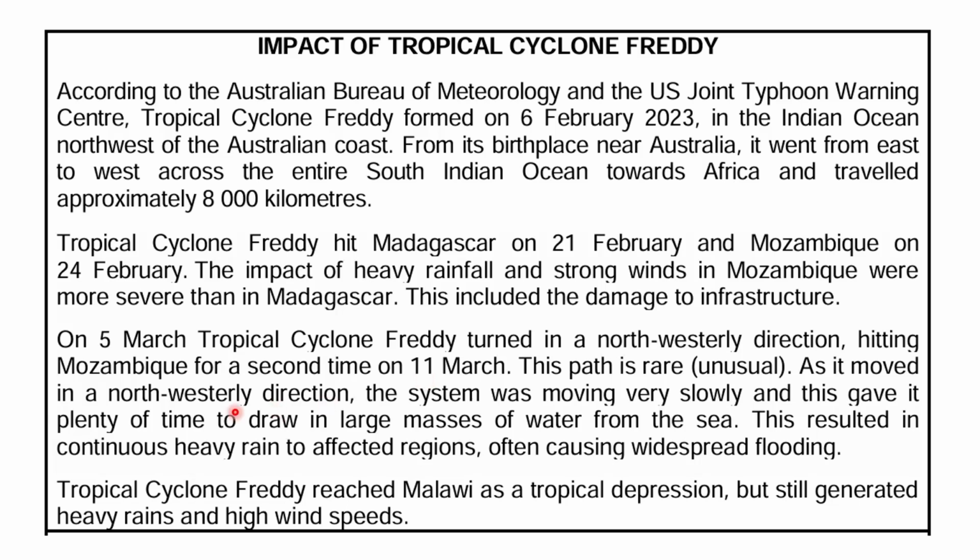In exams, when you see words like rare or unusual, you must always explain why something is unusual. You must explain what normally happens and then explain why this case is different. So already from the text alone, we can see Freddy did not behave like a normal tropical cyclone.